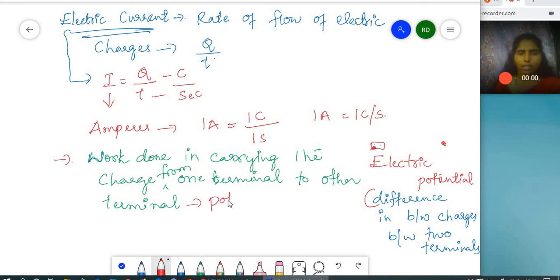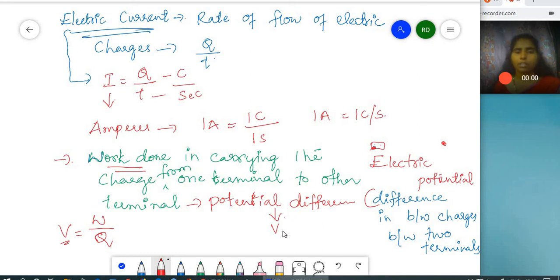We call this as the potential difference. So potential difference is denoted by V, and we can give the formula as V is equal to work done, that is W by Q, where the work done is done in carrying the charge, that is in coulombs, that is Q. So work done in carrying the charge is known as the potential difference.